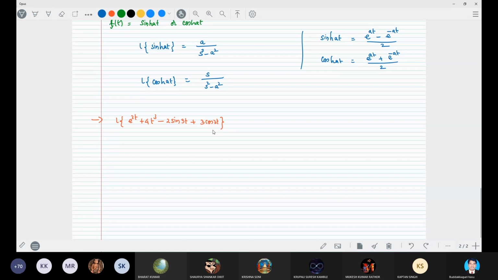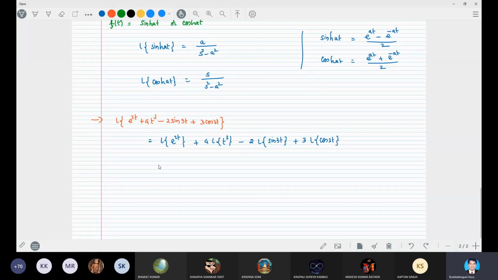Find separately and add them. Yeah, no, not separately and add. So you have to first apply the linearity property of the Laplace transform. So this we can write as Laplace transform of e power 2t plus 4 into Laplace transform of t cube minus 2 times Laplace transform of sin 3t, plus 3 times Laplace transform of cos 3t.